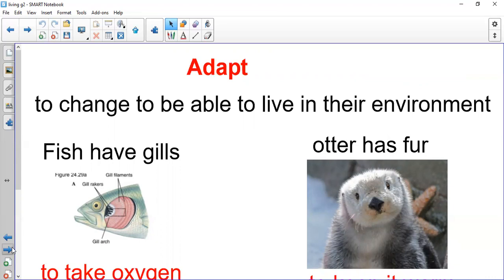Okay, and remember winter and wearing heavy clothes, and summer we are wearing light clothes. Why do we do this? Because we need to change according to the environment to survive. Here we said fish have gills. Why do the fish have gills? To take oxygen from the water. The otter. Why does the otter have fur? To keep it warm. Okay.